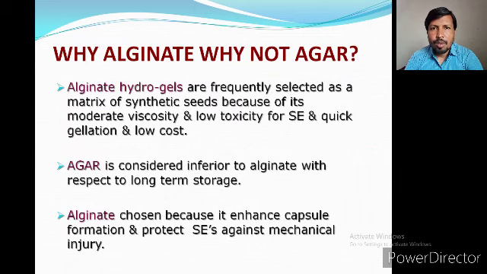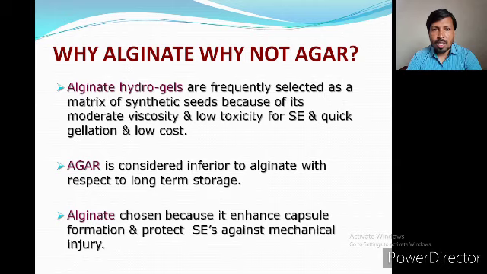So why are we using alginate, why not agar? Alginate hydrogel is frequently selected as a matrix for the synthetic seed because of its moderate viscosity, low toxicity, quick gelation and low cost. So these are the characteristics of alginate. It provides a moderate viscosity, it provides low toxicity, it gets very fast gelation, and it is produced at low cost. That's why we use alginate.